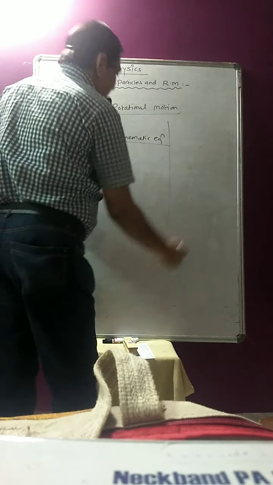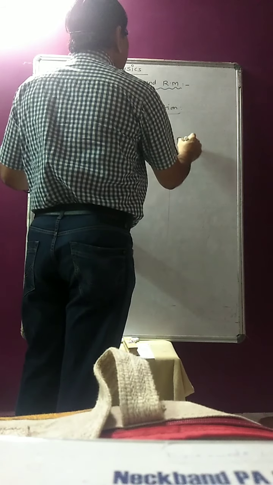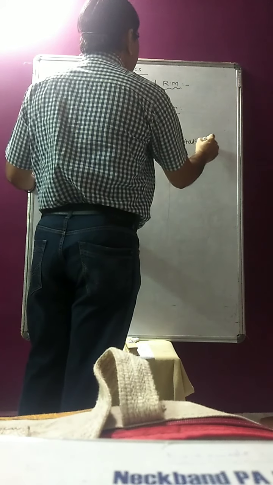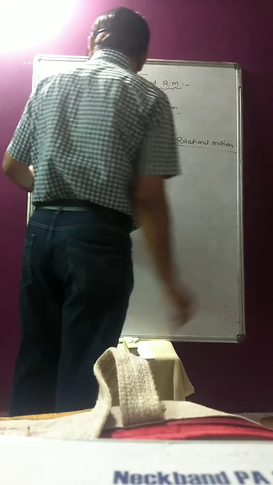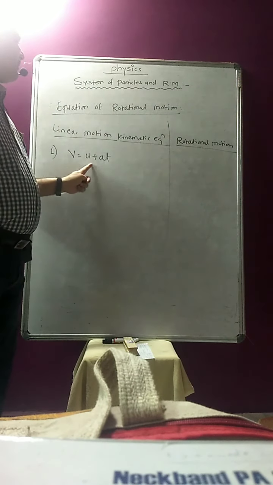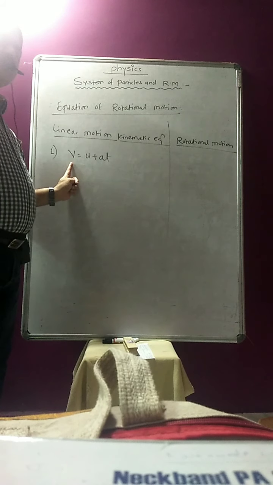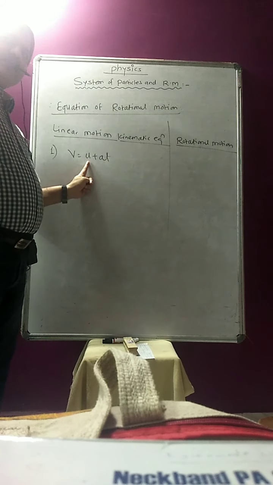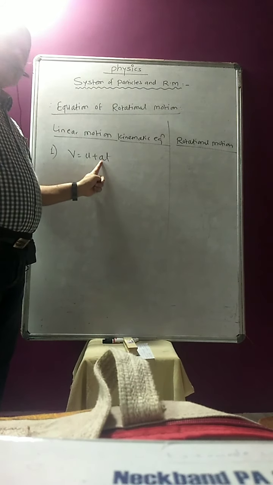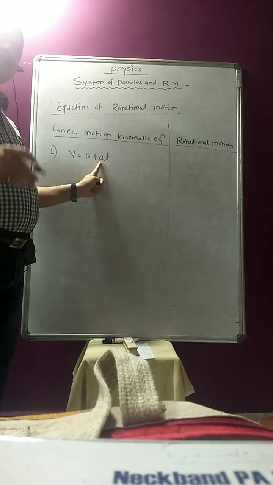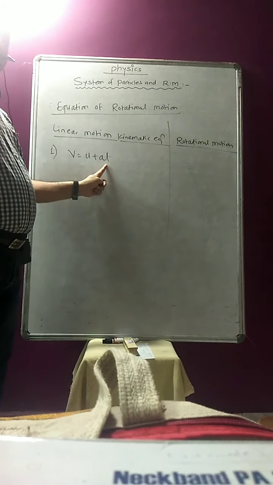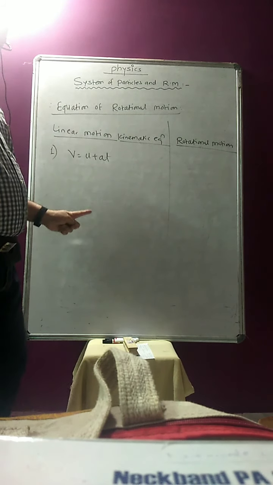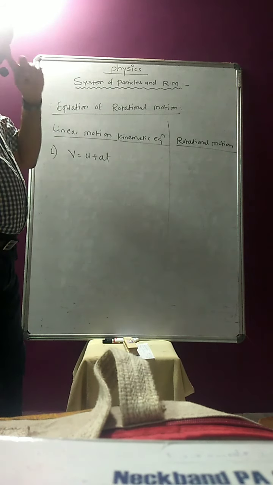Similarly, here in rotational motion, we have the three kinematic equations. Here, V is equal to U plus AT. V is the final velocity of the body, U is the initial velocity of the body, and A is the acceleration produced in that body during the time t, that is, t is the time taken to change that velocity. So that is the first equation.